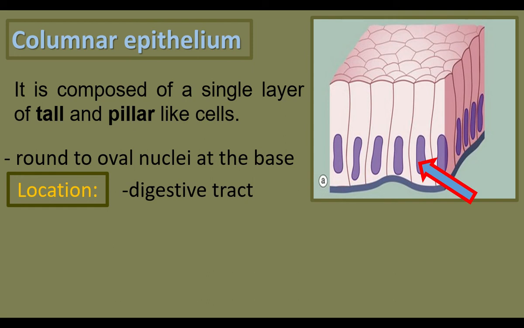It is not found on the entire digestive tract. It is found in the areas from the stomach to the rectum. Stomach, small intestine, large intestine and rectum are lined by columnar epithelium.